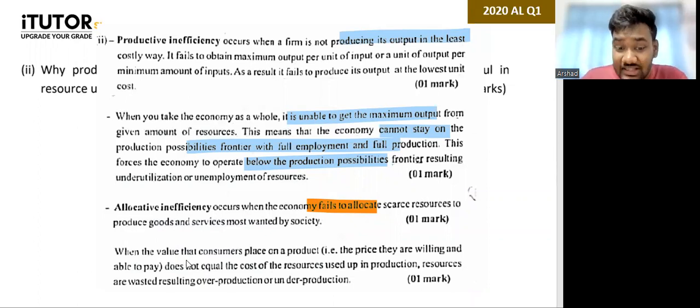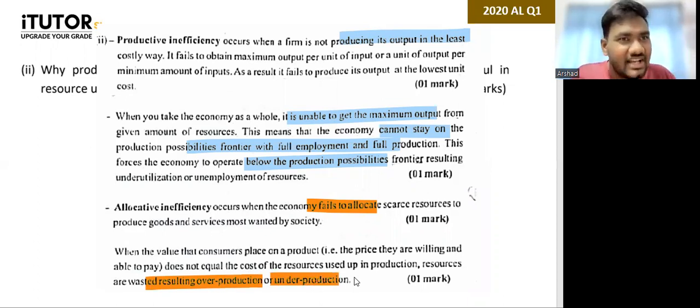And when the value that consumers place on a product, that is the marginal benefit, is not equal to the marginal cost, then what happens? You're wasting resources. You're either overproducing or underproducing. You're not producing what society wants. That's allocative inefficiency. Is that okay?